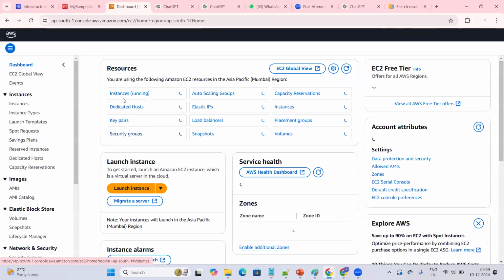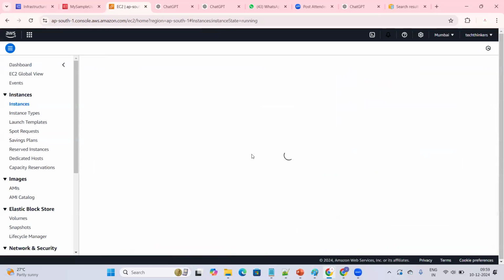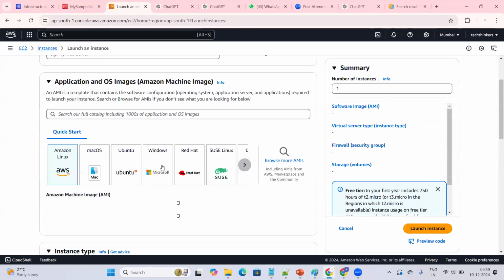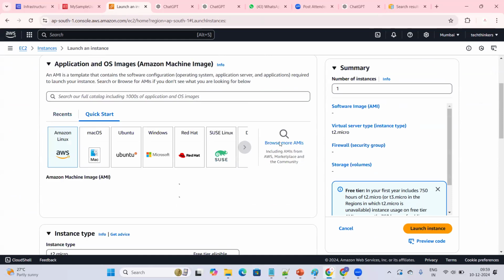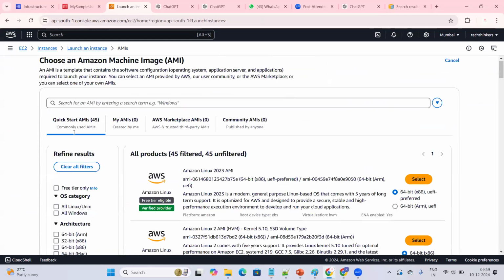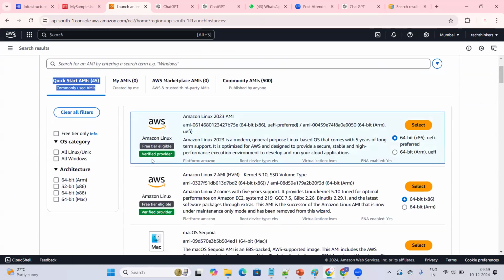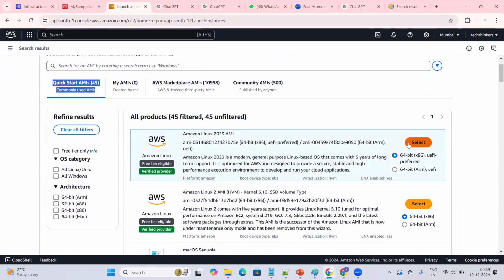We have an EC2 dashboard. Go to the instances running. I don't have any instances running currently. I will launch an instance. And you can see some images, right? AMIs are there. Browse AMIs, Quick Start AMIs. You have a list of Quick Start AMIs, some 45 AMIs. You can select any of the AMIs and copy the image ID.